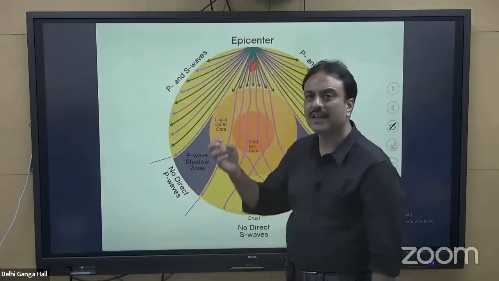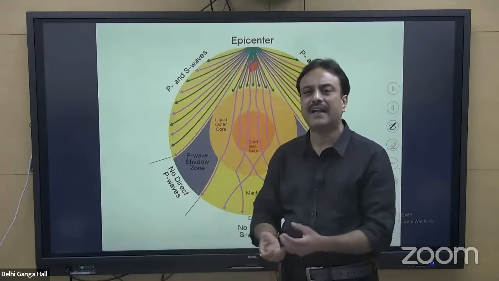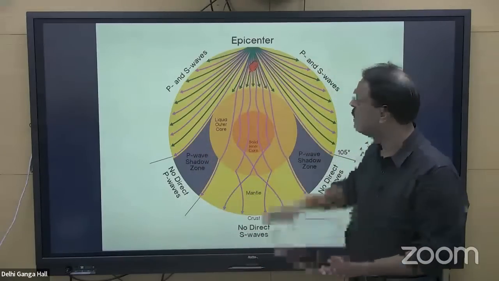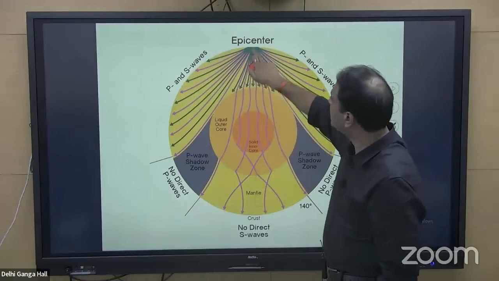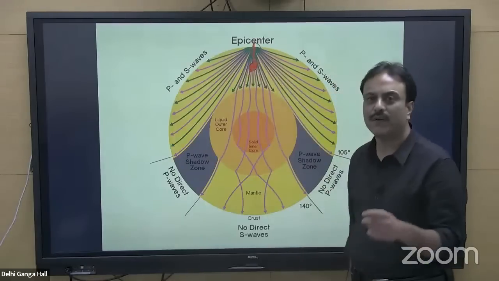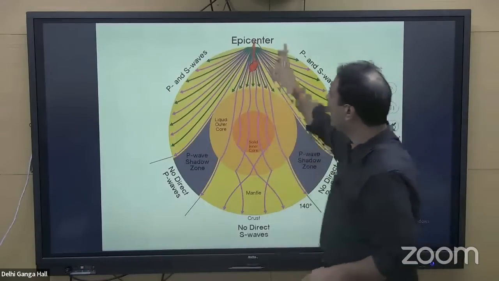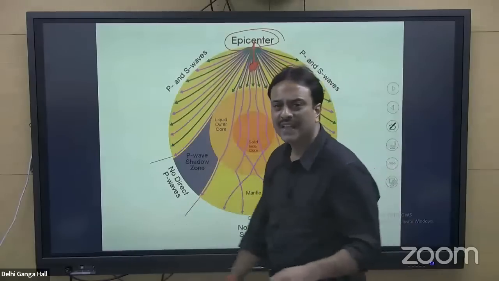From focus, the earthquake waves initiate and they radiate. They move out in all directions, towards the surface. The point which is vertically above the focus is the first point to receive the earthquake wave, and that point is called epicenter.